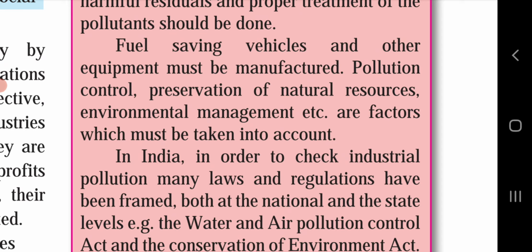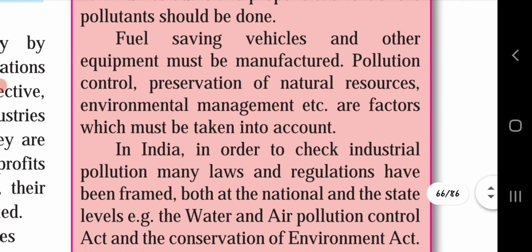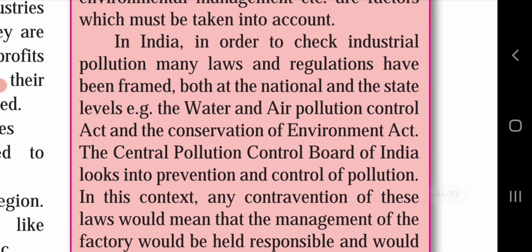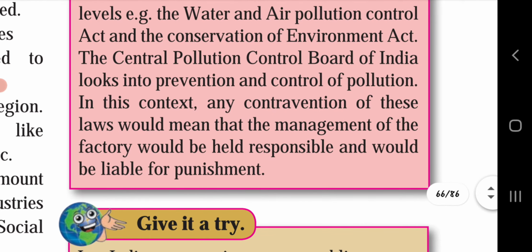These are factors which must be taken into account in India in order to check industrial pollution. Many laws and regulations have been framed both at the national and the state levels. For example, the Water and Air Pollution Control Act and the Conservation of Environment Act. The Central Pollution Control Board of India looks into prevention and control of pollution. In this context, any contravention of these laws would mean that the management of the factory would be held responsible and will be liable for punishment.